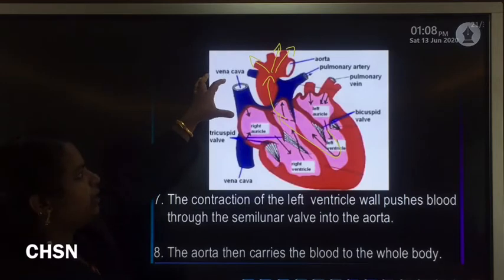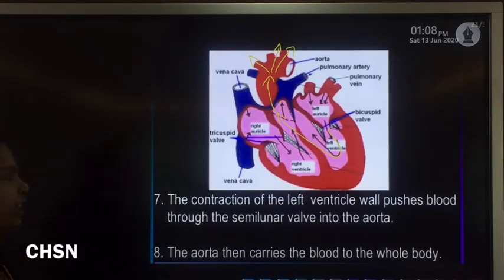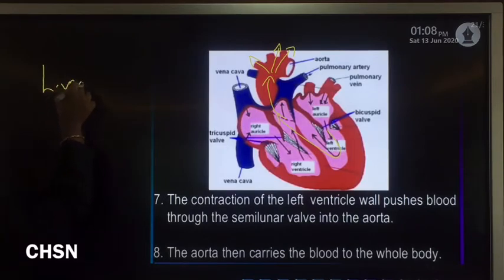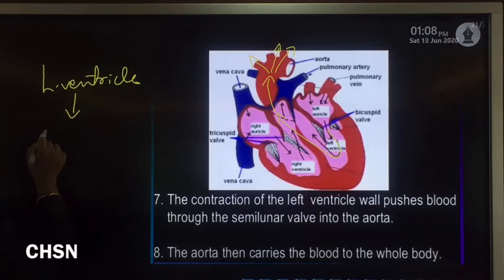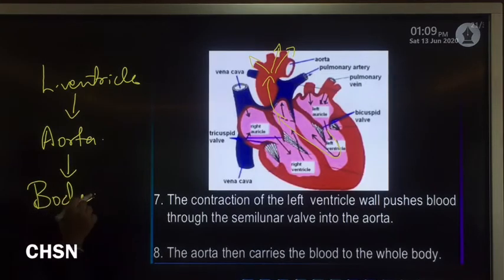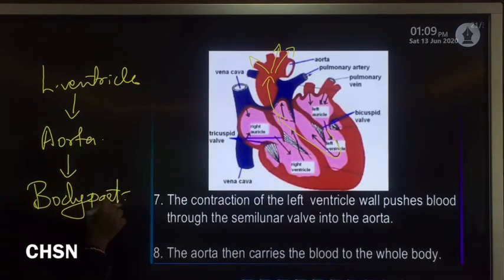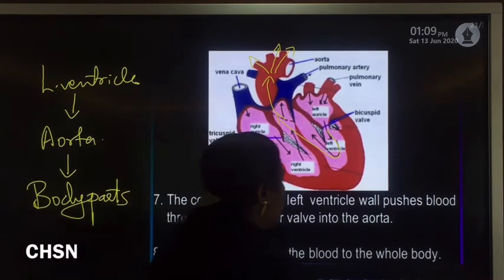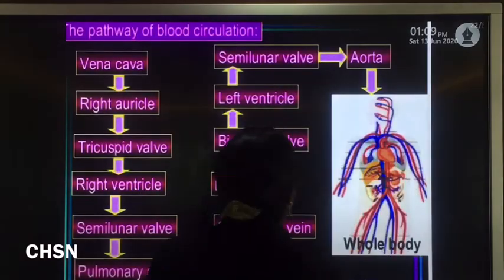Now this aorta supplies that oxygenated blood to different parts of the body. So from the left ventricle it enters the aorta and is carried to different body parts. Clear? This is the actual mechanism of circulation of blood through the heart.